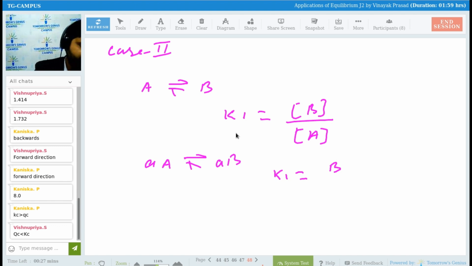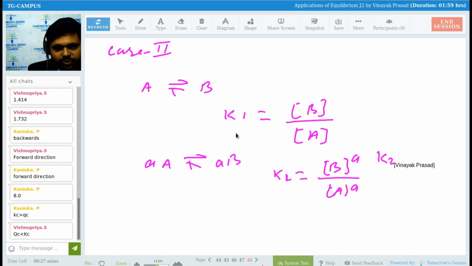Can anyone tell me? Concentration of B to the power a upon concentration of A to the power a. Can we write like this? So what will be the relation then between this K1 and K2? What will be the relation between K1 and K2? Can anyone tell me? Can it be K2 equals K1 to the power a? Yes or no? Please tell me. Guys, please have a note of these things.